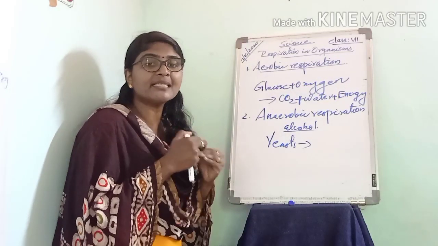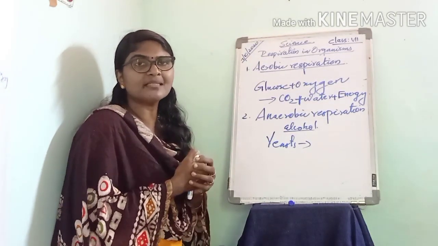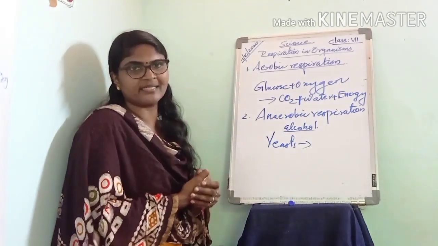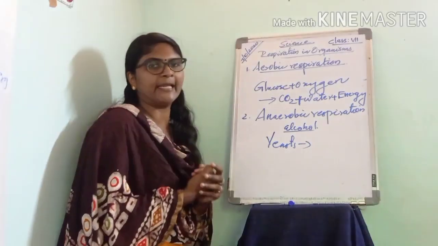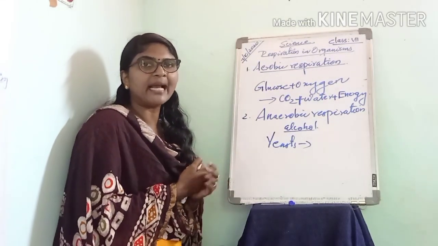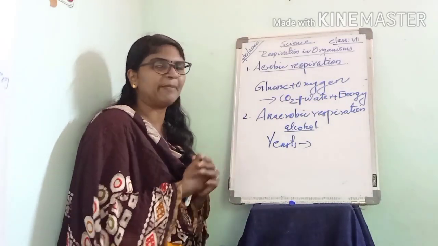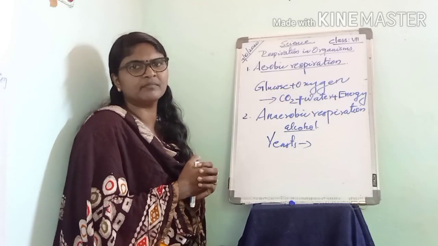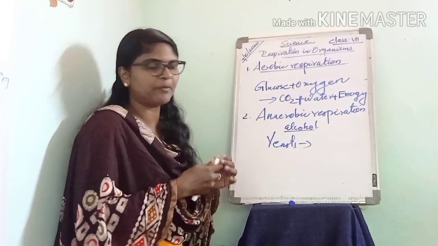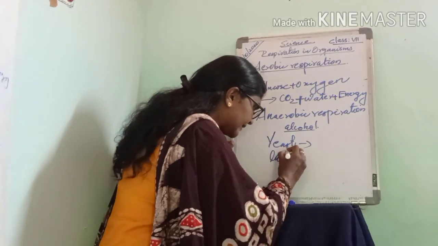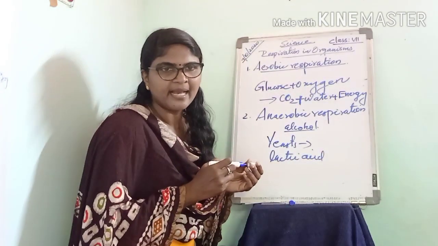At that time our muscles fail to receive enough oxygen. Then we respire anaerobically for a very short time. What happens here is that this anaerobic respiration in us produces lactic acid.